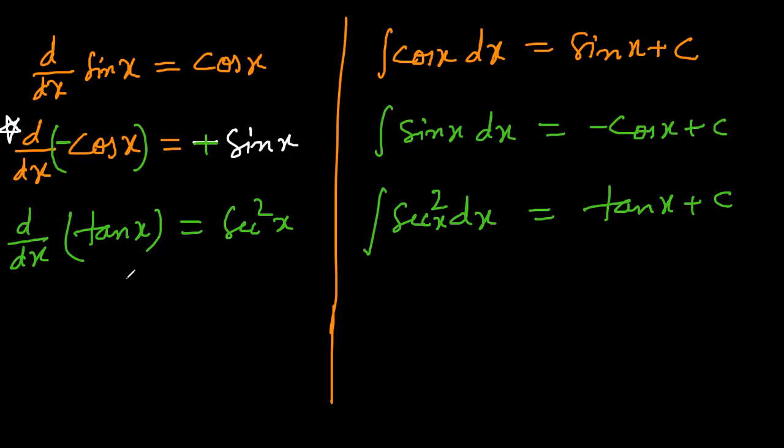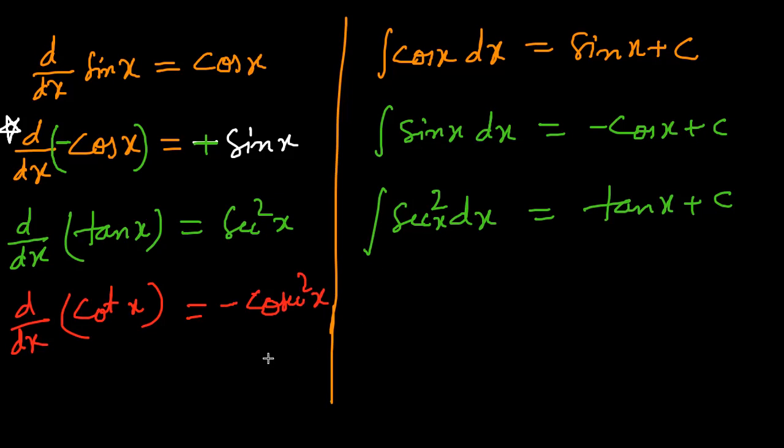So tan x gives sec square x. What about dy dx of cot x? Derivative of cot x is negative of cosec square x, since it starts with co. But I do not like to take a negative sign in the formula.